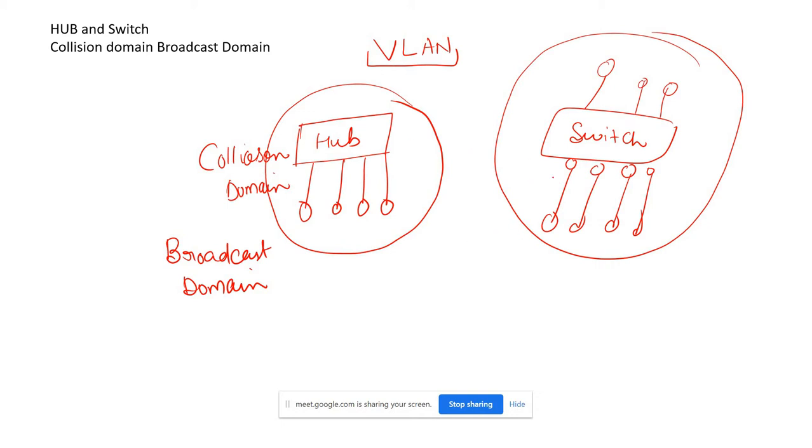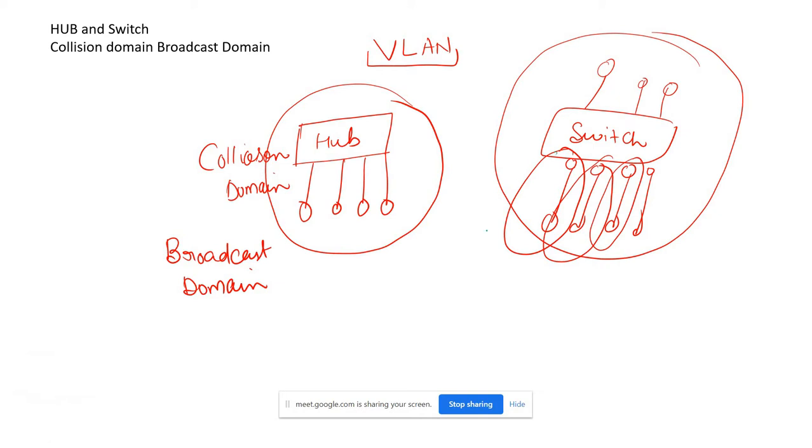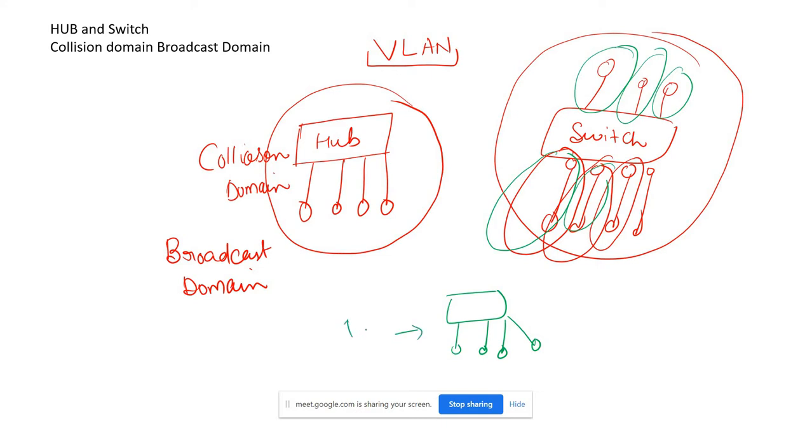In the case of a switch, each of the ports is a separate collision domain. Let me change the color. Each port like this is a separate collision domain. This is another collision domain, one, two, three. So if a switch has four ports, it will have four collision domains. And the complete switch is just one broadcast domain, a single broadcast domain.